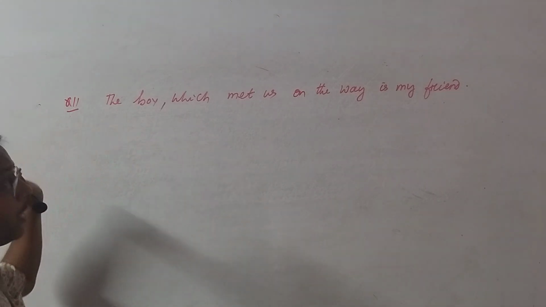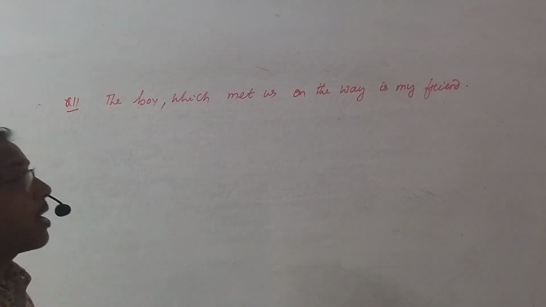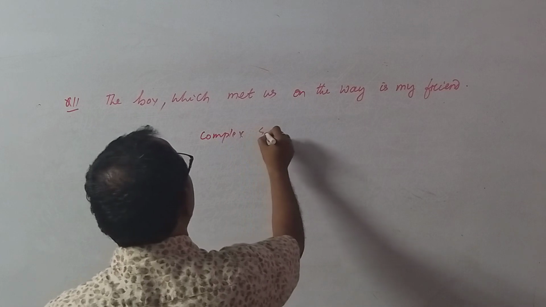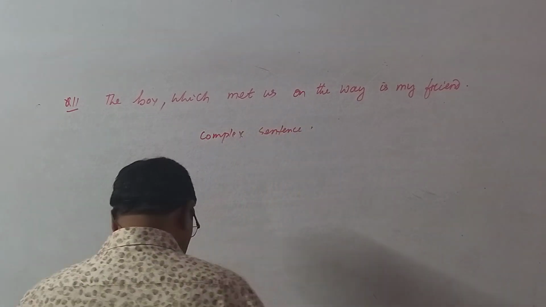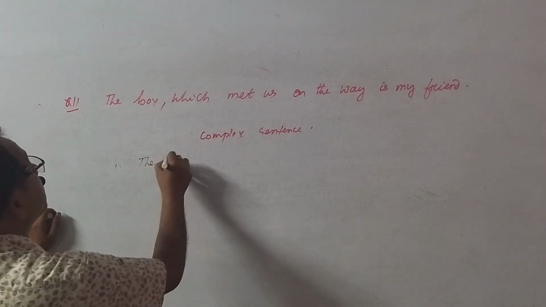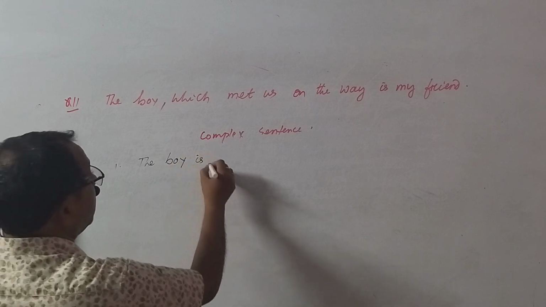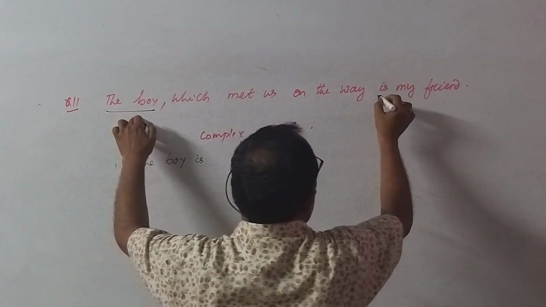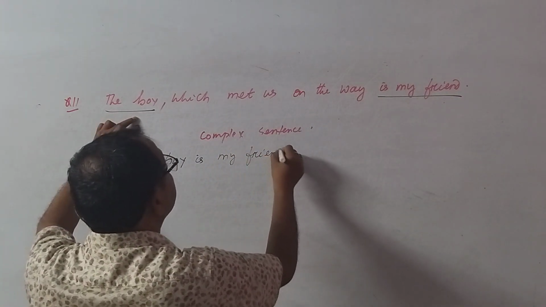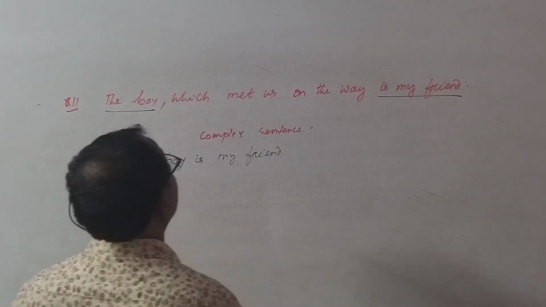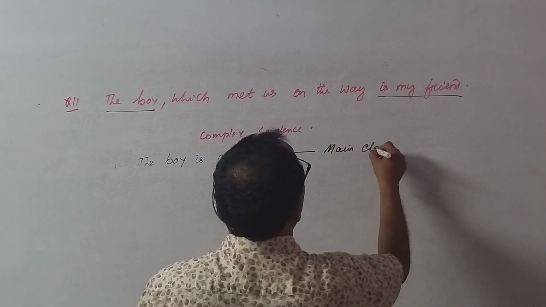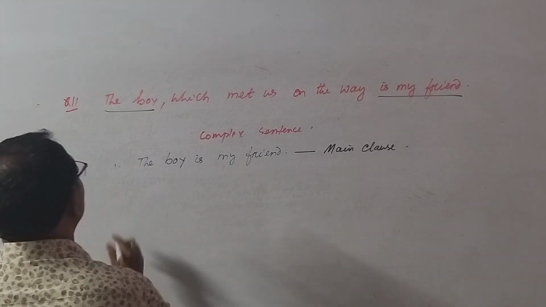Here, look at the sentence. This is a complex sentence. Complex. Let us dissect the sentence. Now, point one is the boy is my friend. The boy is my friend is the main clause. Main clause.